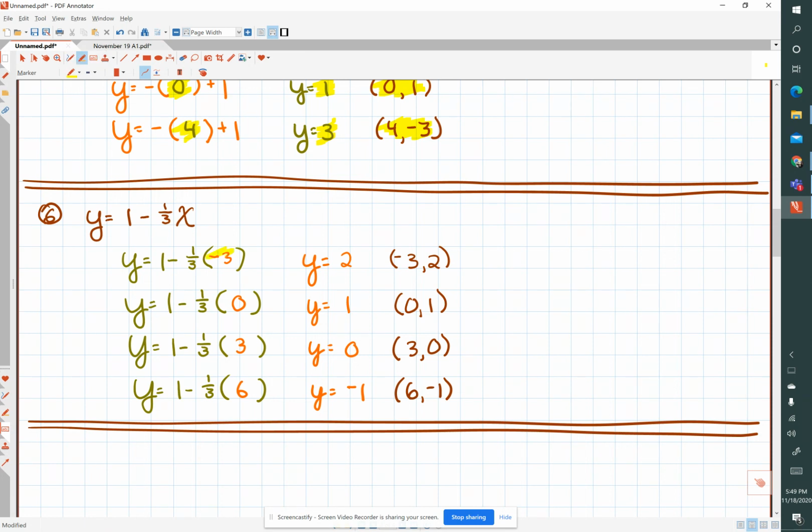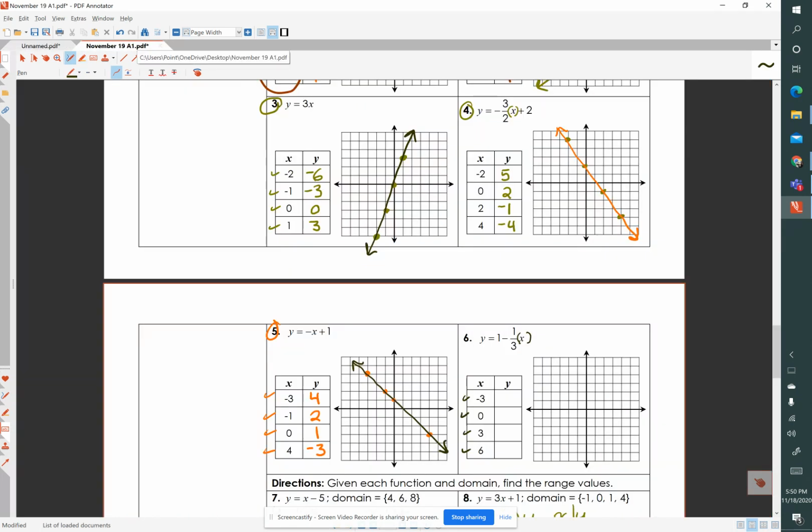So when x is negative 3, y is 2. Ordered pairs are negative 3, 2. When x is 0, y is 1. Our ordered pair is 0, 1. When x is 3, y is 0, and our ordered pair is 3, 0. And when x is 6, y is negative 1 for an ordered pair of 6, negative 1. So let's go ahead and complete our chart. So negative 3, 2, 0, 1, 3, 0, 6, negative 1.